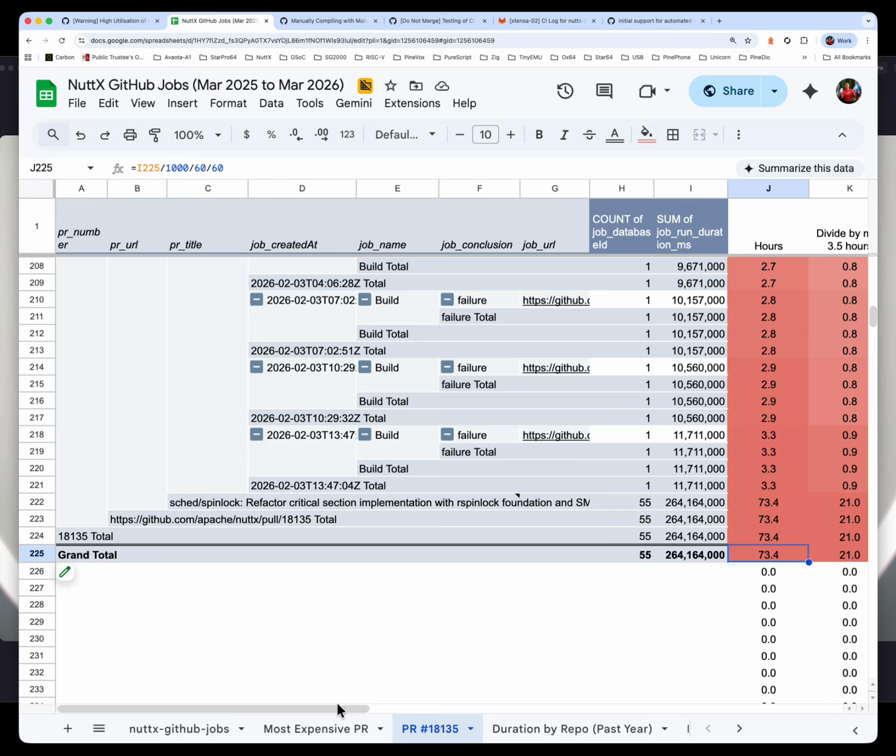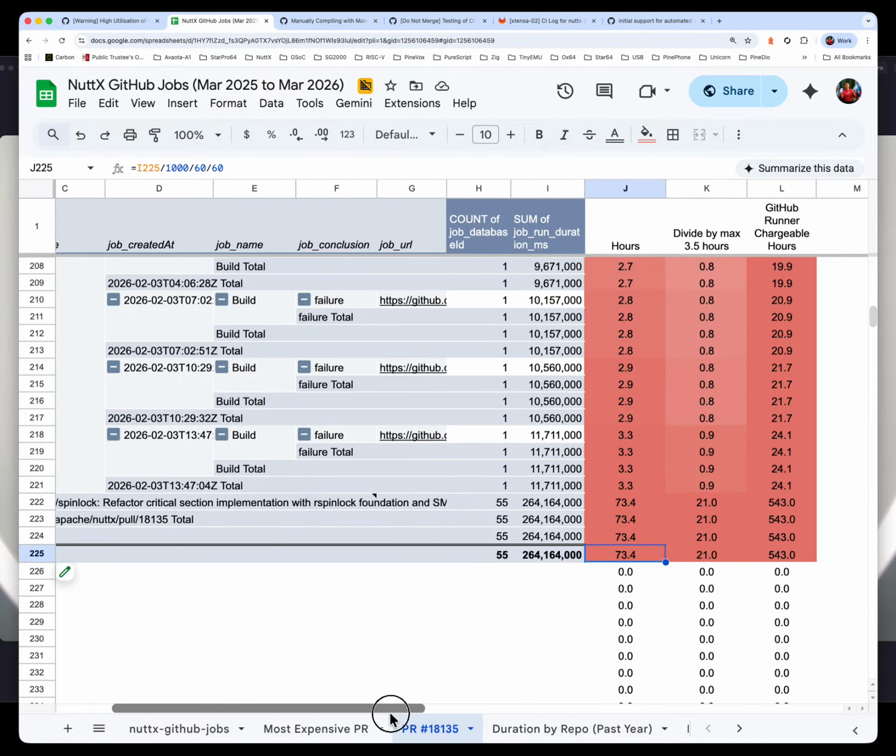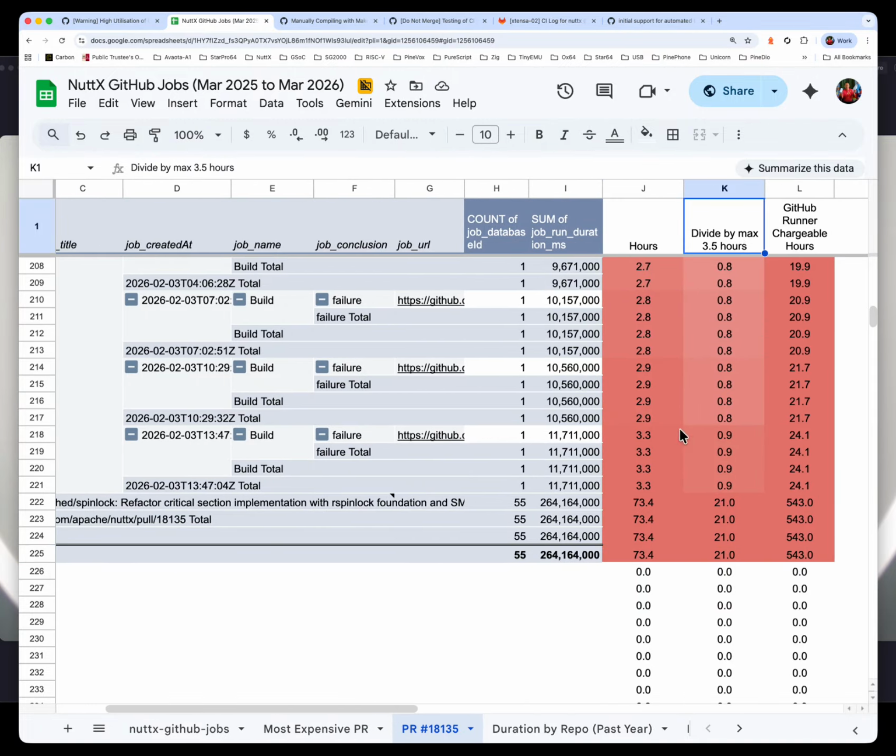One build will take at most 3.5 hours. So when we divide 73 by 3.5, we get 21, which means that our poor developer had to resubmit this build 21 times. But why? Is it because our developer had to resubmit the build due to compile errors, or due to download errors, or due to some other issue? Today we'll find out.